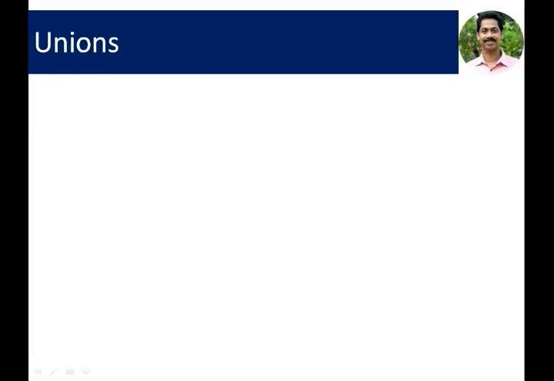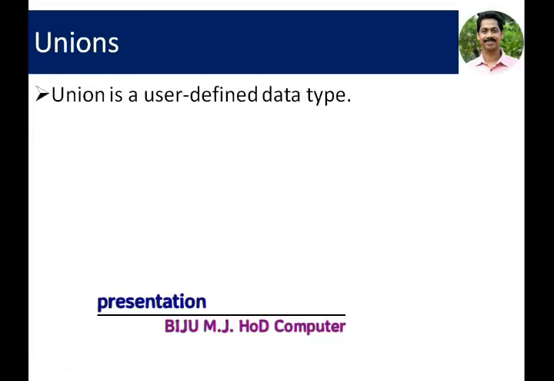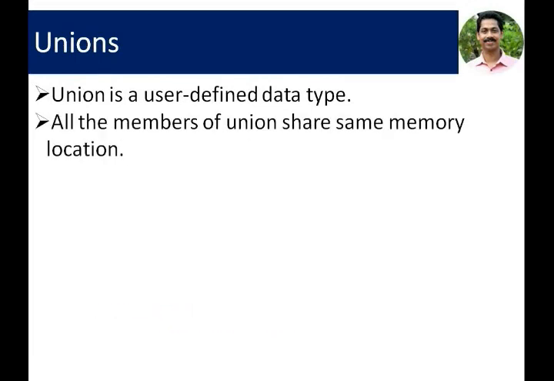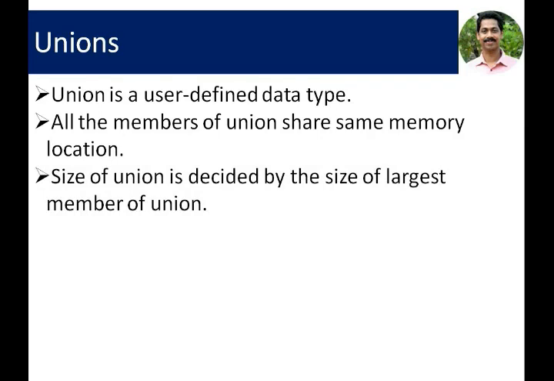Next is unions. Union is a user-defined data type. All the members of the union share the same memory location. Size of the union is decided by the size of the largest member of the union.